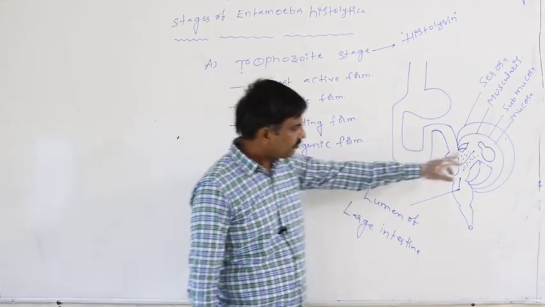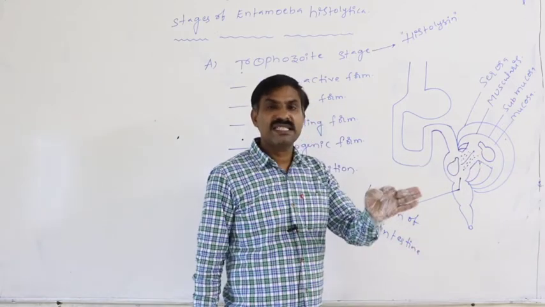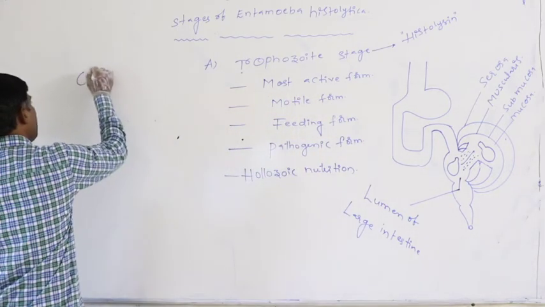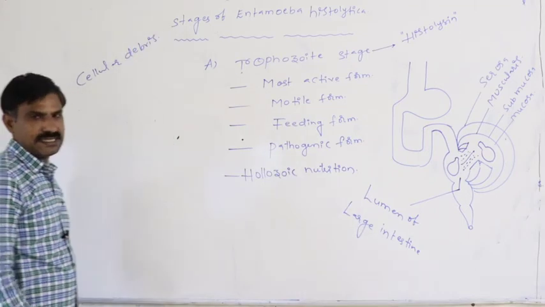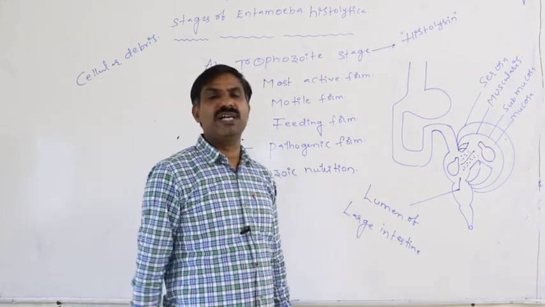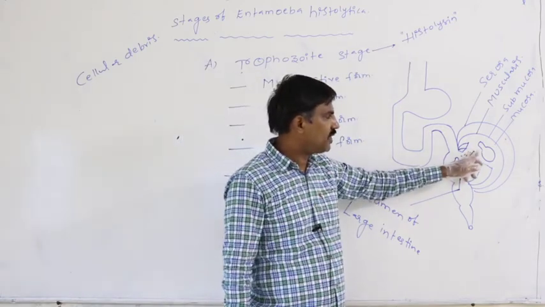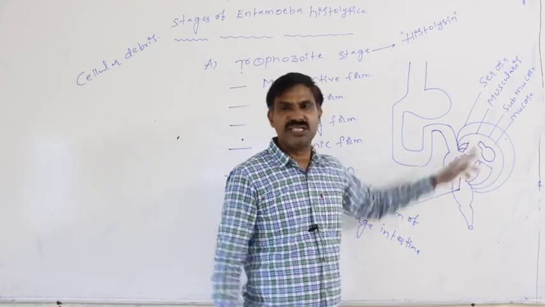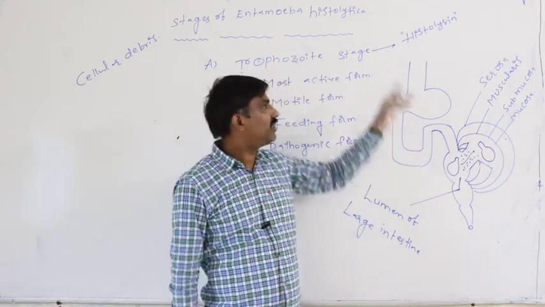At the same time, during the rupturing of the mucosa and submucosa, there is cellular debris. What is the meaning of cellular debris? Damaged tissues. Whenever the histolysin damages the submucosa and mucosa of the large intestine, the damaged tissues are said to be the cellular debris. That cellular debris is also eaten by the trophozoite stage.